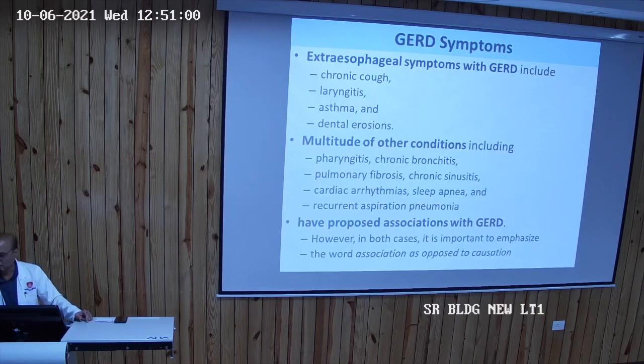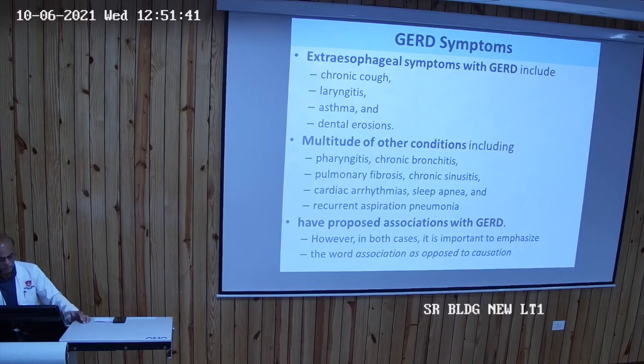It may be GERD, simply because of reflux of acidic fluid into the mouth, and sometimes it goes back to the trachea and causes inflammation there. So every morning he gets up, there is cough. This may be due to GERD only. Sometimes you have a chronic cough for 3 months, 6 months, you are troubled. X-ray done, CBC repeated, ECG done, nothing is there. You can suspect GERD. So any chronic cough, laryngitis, asthma, dental erosions without any cause, suspect GERD.